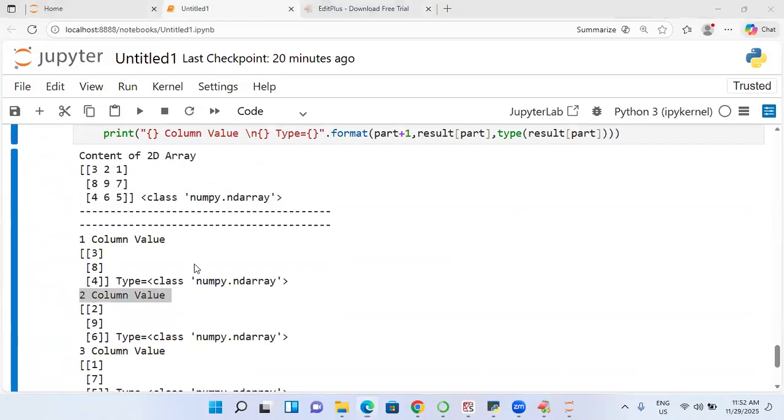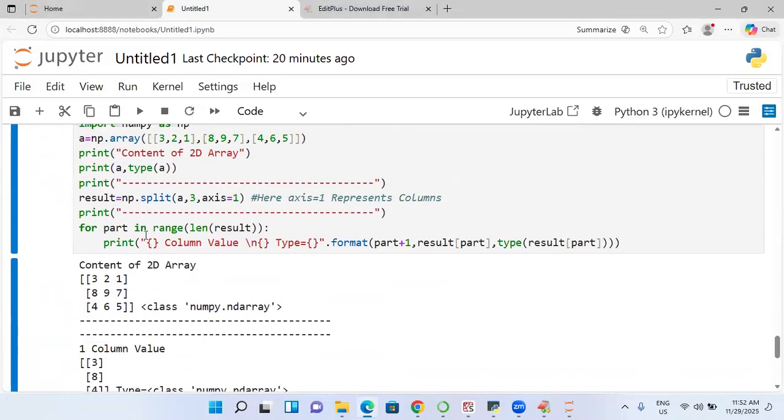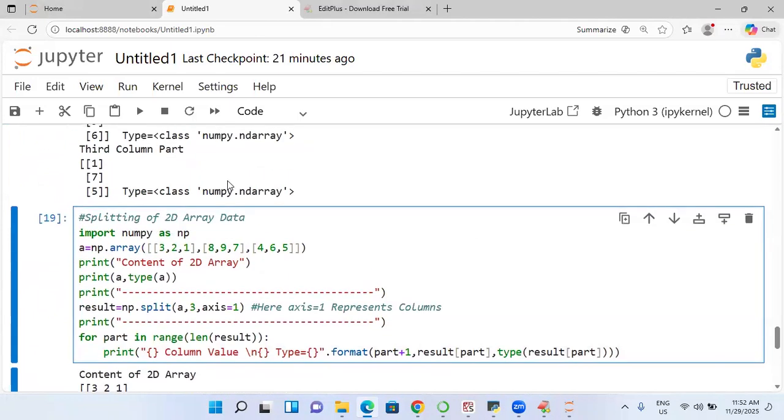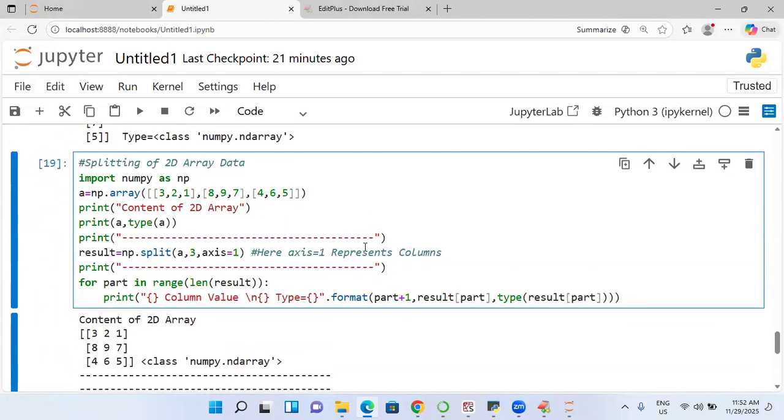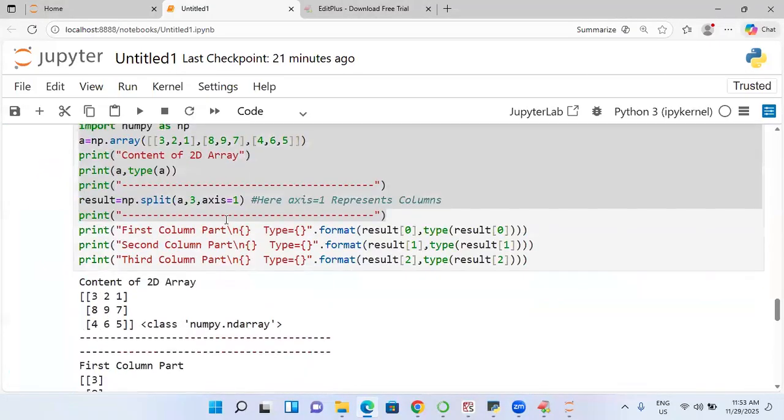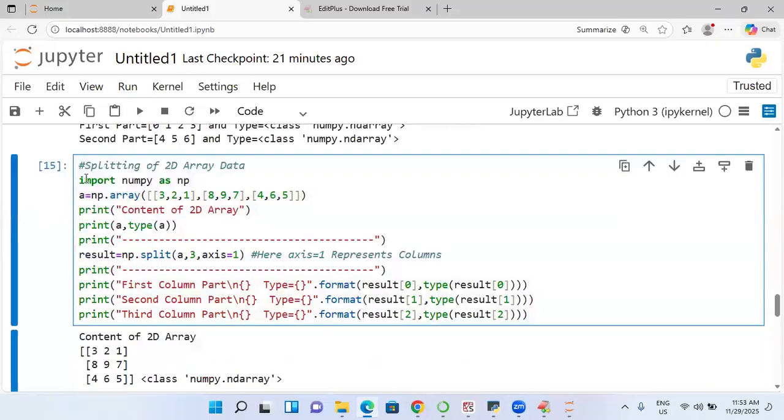Online students, is it clear for all of you? NumPy split logic I have applied. Which function I applied? Split only. What kind of splitting? Column splitting. Next, I want to go for which splitting? Row split I want to do. Can I do row split? Yes.